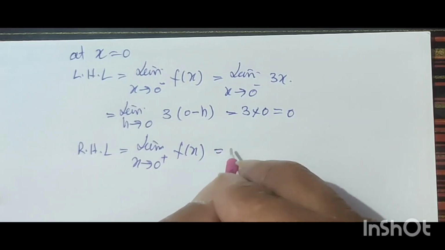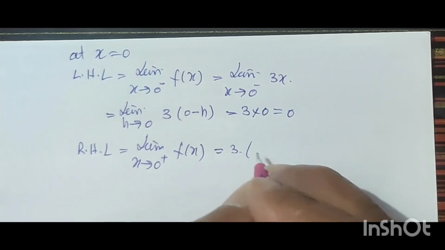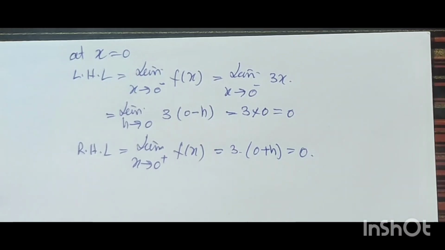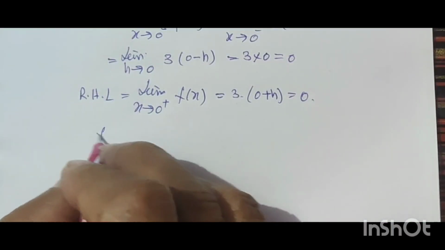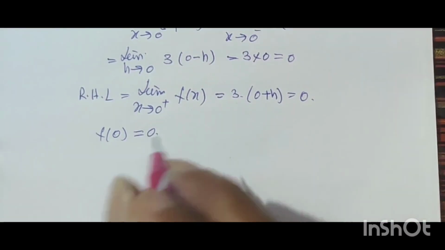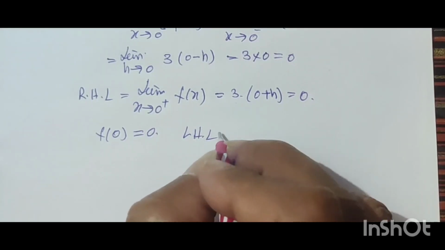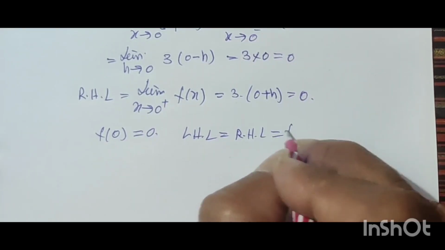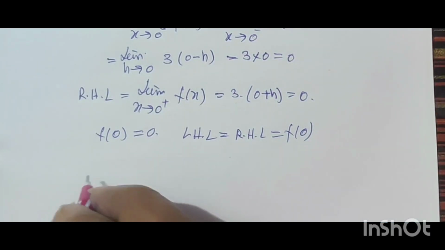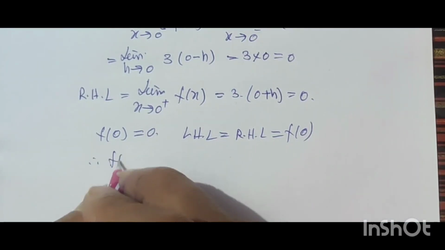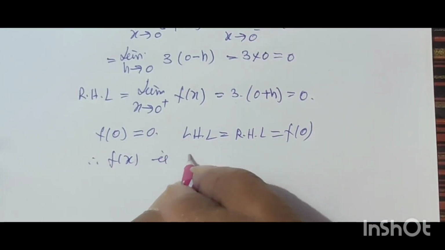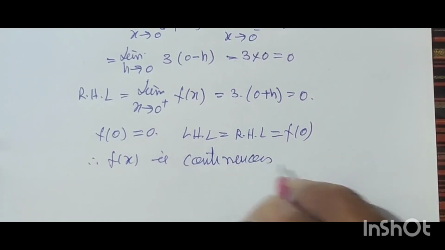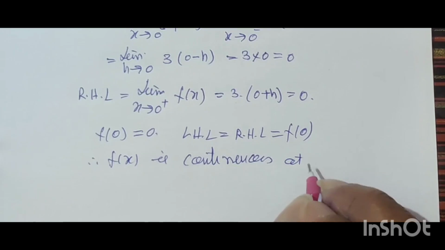This is 1(0 plus h) is equal to 0 and f(0) is equal to 0. Now left hand limit is equal to right hand limit is equal to f(0). Therefore f(x) is continuous at x is equal to 0.